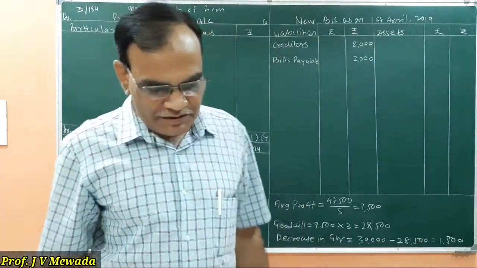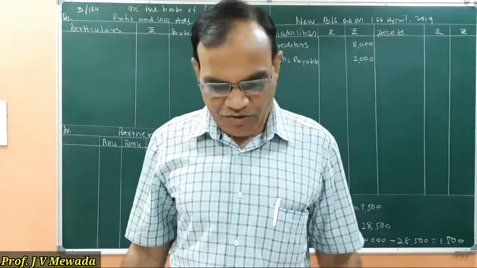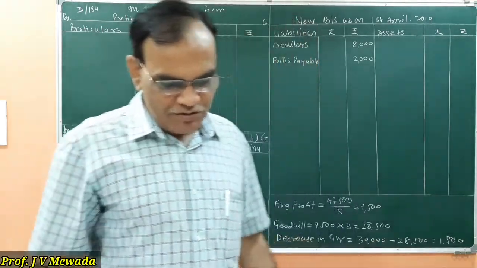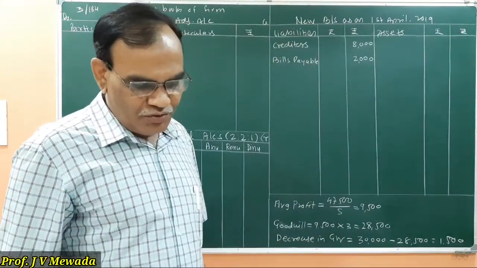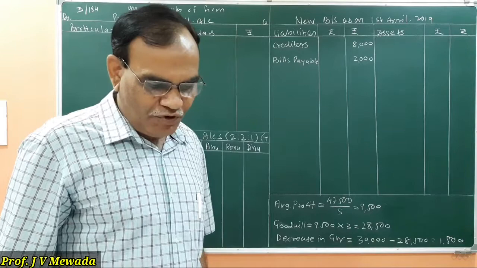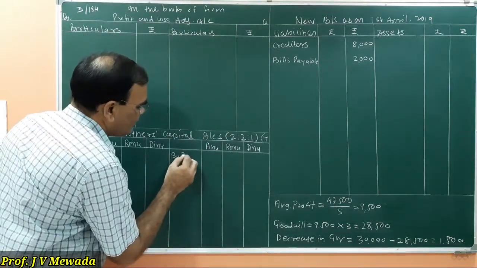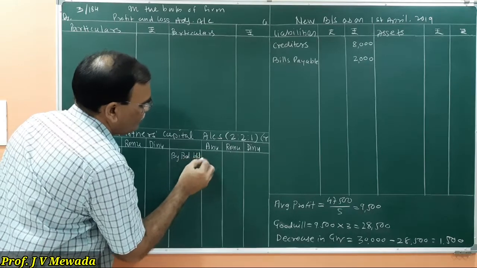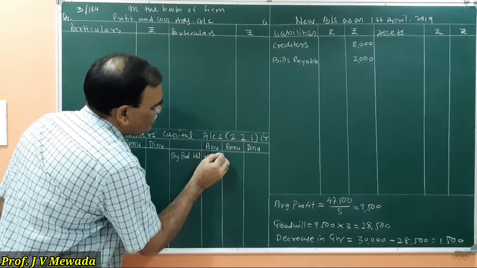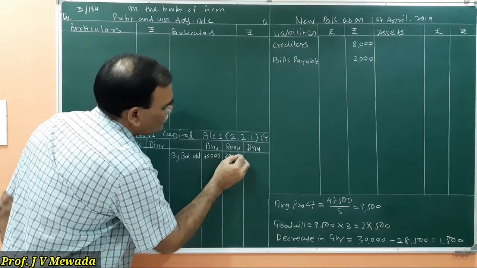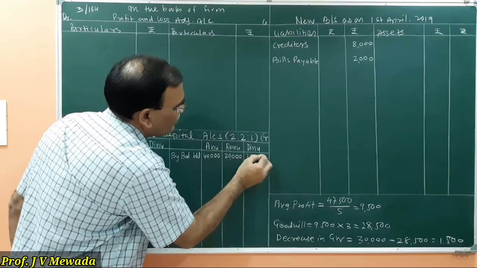Then we are having general reserve and capital account. First we will write the capital account. Capital of Anu, Renu and Dinu 40, 30 and 15. So by balance brought down 40,000, 30,000 and 15,000.